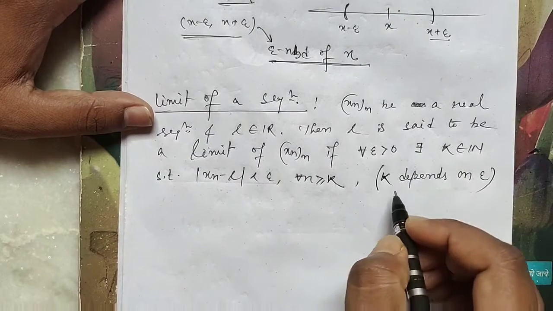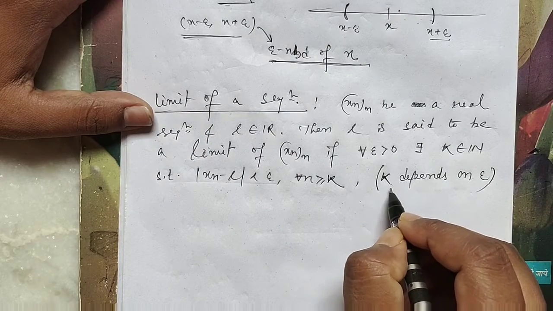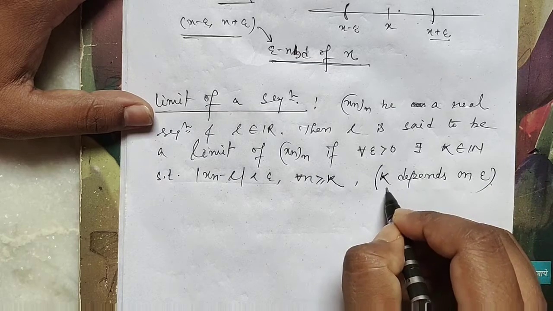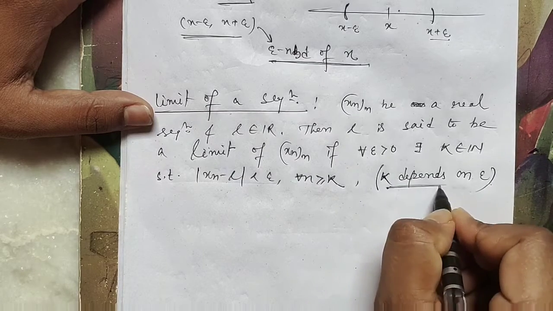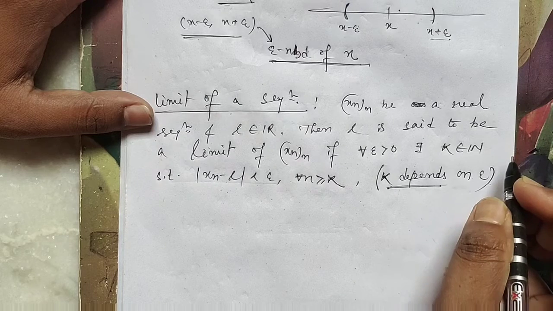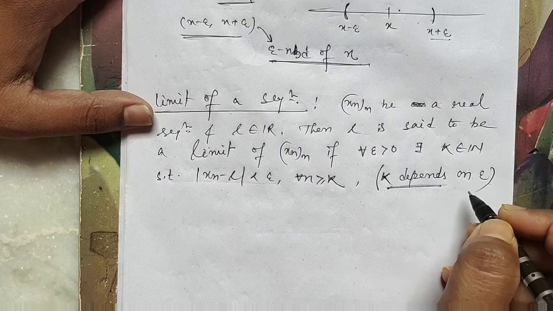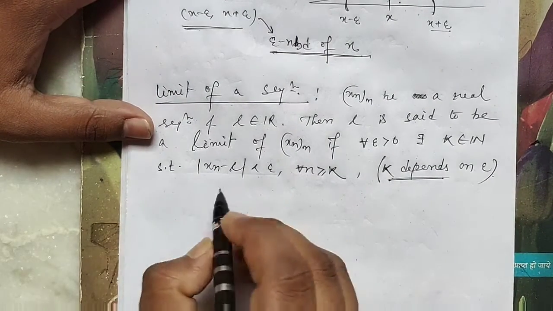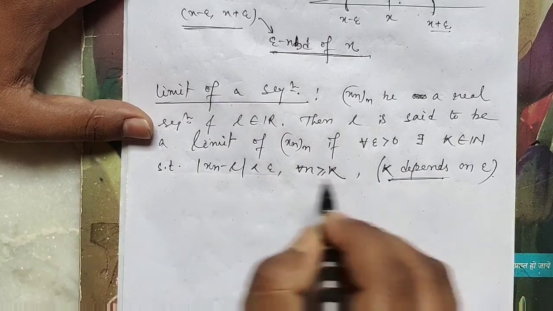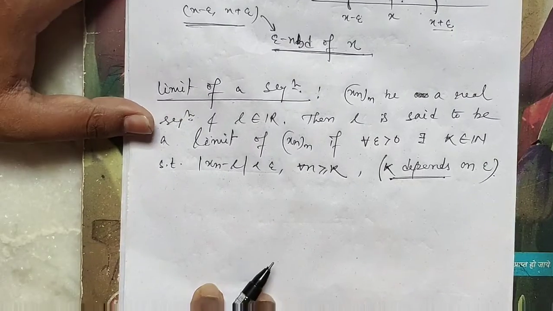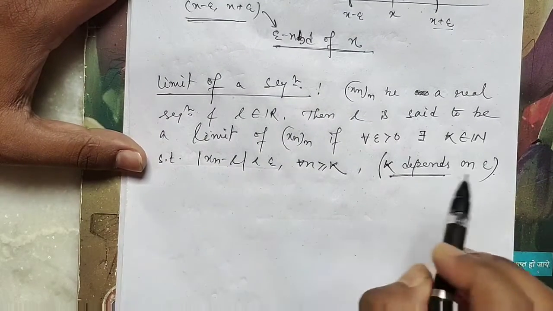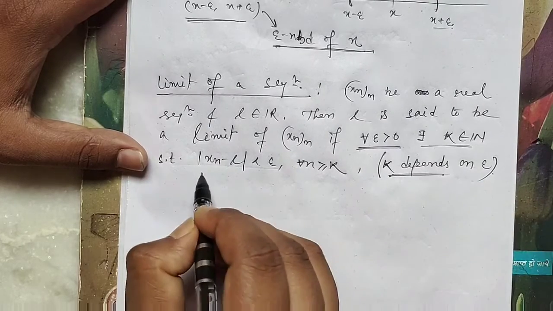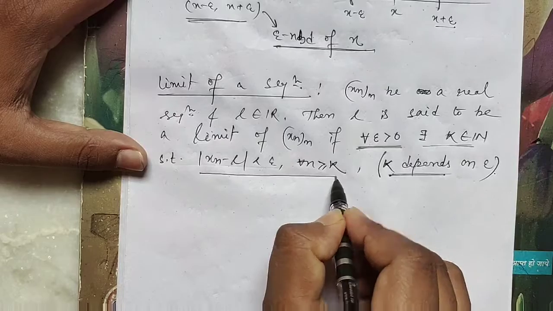In the next video we discuss by an example how k depends on epsilon, that is, for a defined epsilon we get a defined k. This concept will be discussed in the next video on this topic, okay. Now we discuss what is the sense of this definition, okay. The definition says that for every epsilon greater than 0 there exists a natural number k such that this will be less than epsilon for all n greater than or equal to k.